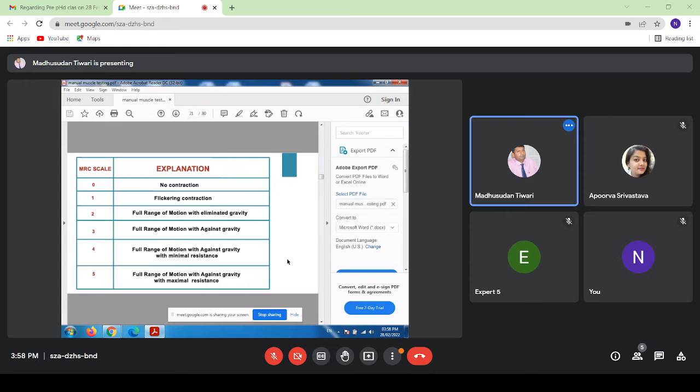Second is full range of motion in gravity-eliminated position. Third is full range of motion against gravity. Fourth is full range of motion against gravity with minimal resistance. And fifth is full range of motion against gravity with maximum resistance. These are the MRC grades.